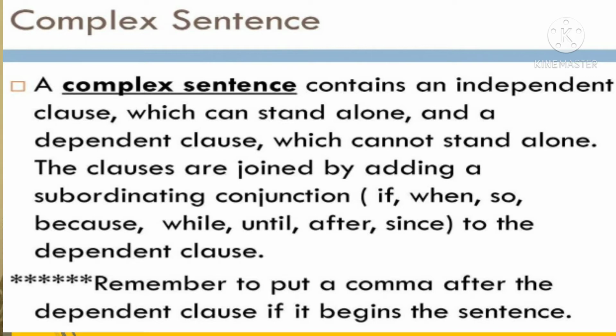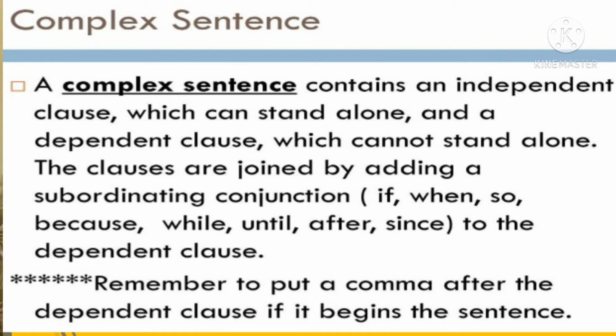Students, now let us see what is a complex sentence. A complex sentence contains an independent clause and at least one dependent clause. The clauses are joined by either subordinate conjunctions or a relative pronoun to the dependent clause.